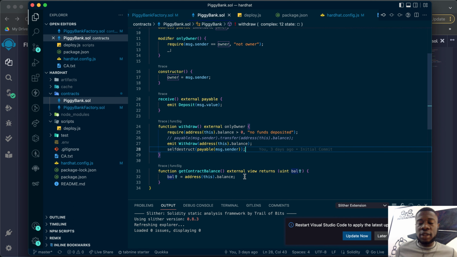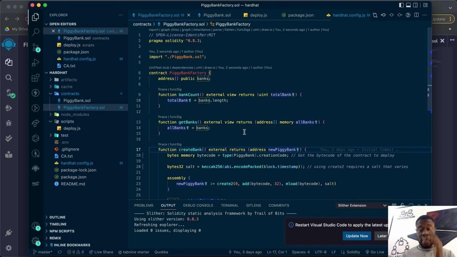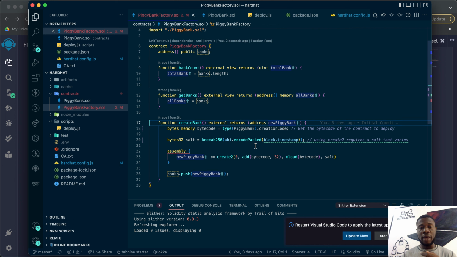Now what I was thinking is, what if there's a platform, something like a decentralized app as a service, where people can come and create piggy banks where they can deposit funds. You can create your own piggy bank and deposit funds. That led me to creating a factory contract, which I made use of create. We learned about factory contracts.